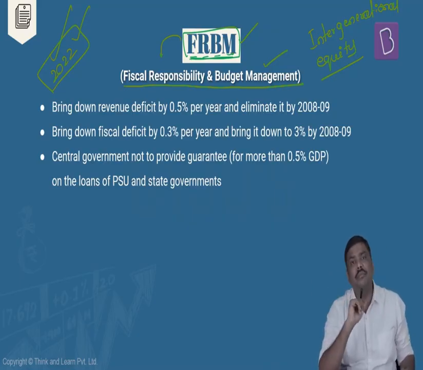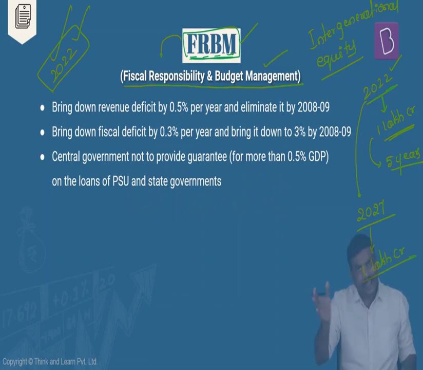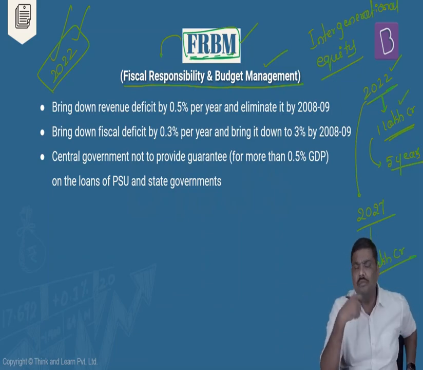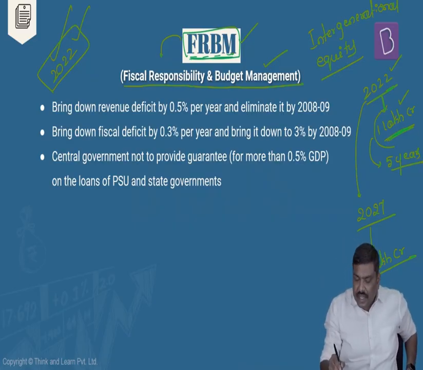So what do you mean by this? Let me give you a very simple example. Imagine in this year, that is in 2022, government of India has borrowed 1 lakh crore rupees. And when government borrows 1 lakh crore rupees, let's say in 2022, having a maturity period of let's say 5 years, can I simply say that after 5 years, that is in 2027, government has to pay back this particular 1 lakh crore rupees? Now, it is a different matter of fact that annually, government will pay interest on this. Okay, annually, certain amount of money has to be paid by the government in the form of interest. That will be done by the government. But in addition to this particular interest, after 5 years, this particular principal amount has to be paid back by the government.